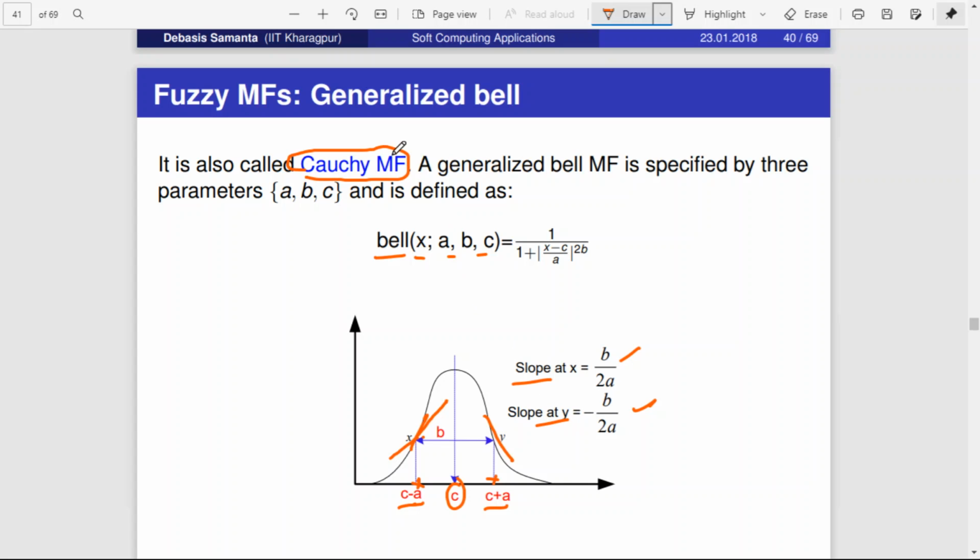And this Cauchy membership function is given like this: bell of x, a, b, c is equal to 1 by 1 plus |(x minus c) by a| to the power 2b, right? So this represents that if it results in some negative value, it will just take it as a positive one, right? That is, the sign will be ignored, okay, and 2 to the power b, right? So this is a generalized bell curve which is called as Cauchy MF. So we'll be discussing some examples based on this. So we'll be revisiting this again, right?